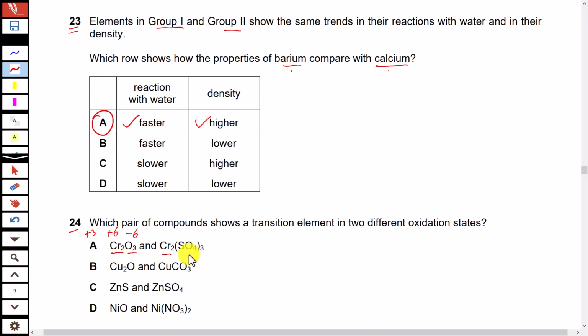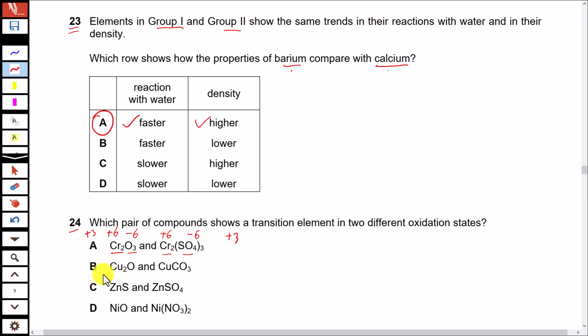And in Cr2(SO4)3, sulfate has -2 charge like oxygen, so there is a total of -6 charge. To balance this, there would be +6 charge, and again for one chromium atom the charge is +3. So in both of these compounds chromium has charge +3.